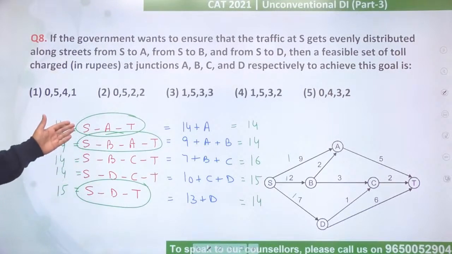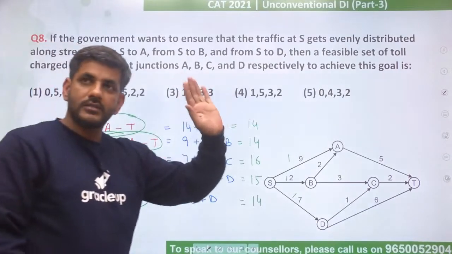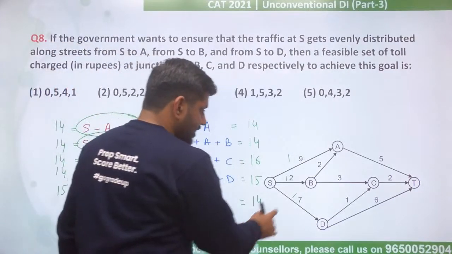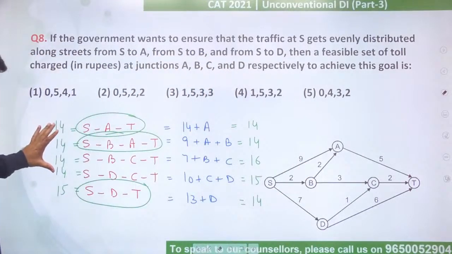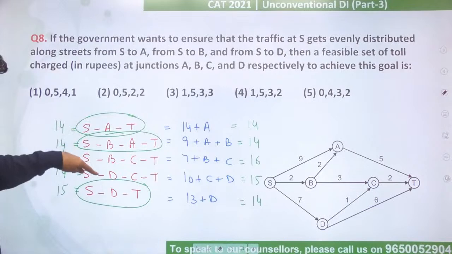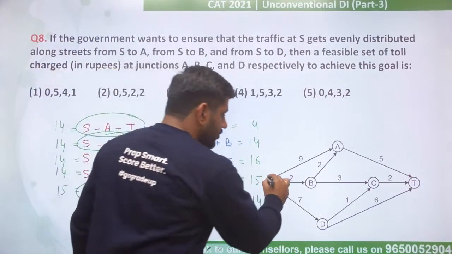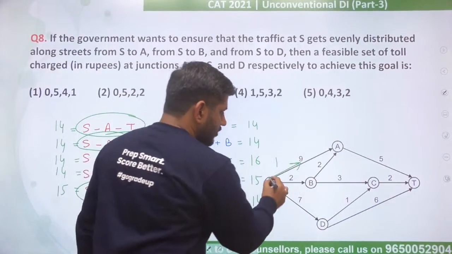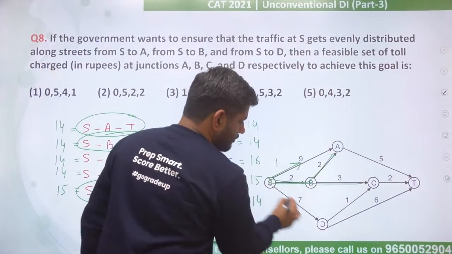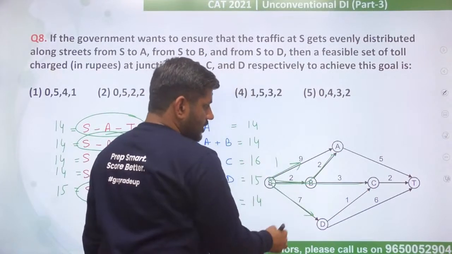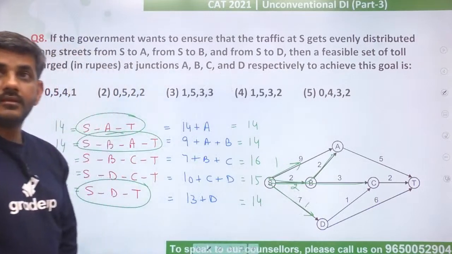ऐसे scenario में तो people basically they will not take SDT, they will take all other routes. SDT के अलावा सारे रूट ले लेंगे, right? There are 4 routes now which they can take: SAT, SBAT, SBCT, SDCT. So basically, out of every 4 people, one will go via this, one will go via this, one will go via this, and one will go via this. So one person on SA road, one person on SD road, but 2 people on SB road.